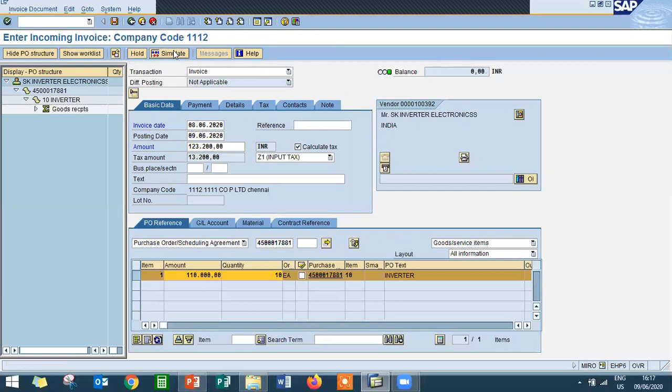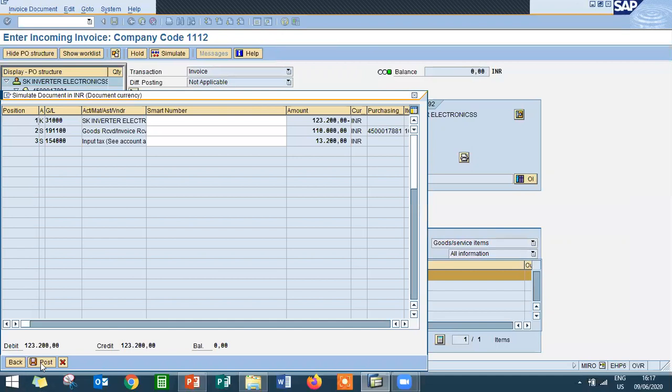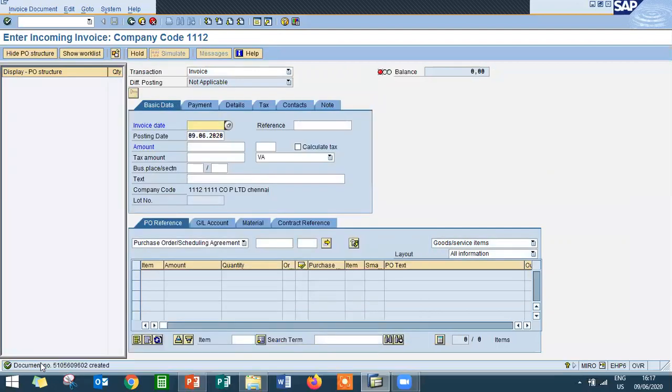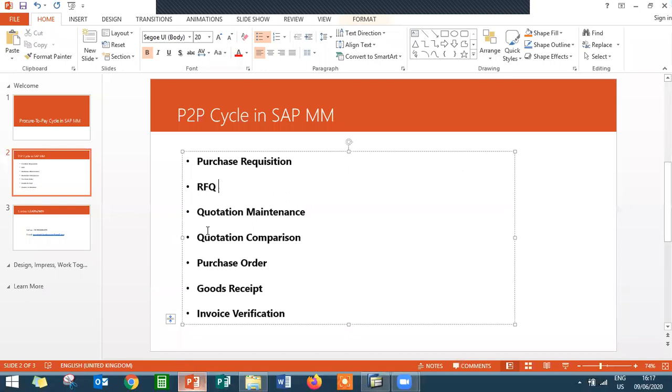Check, simulate and post. So that's it. Again, to repeat: request for quotation, quotation maintenance, quotation comparison, purchase order, goods receipt, and invoice verification is the procure to pay cycle.